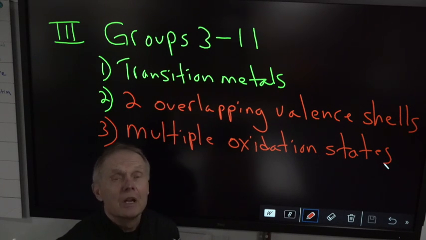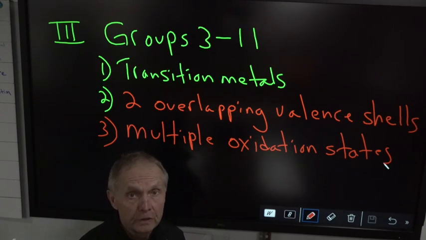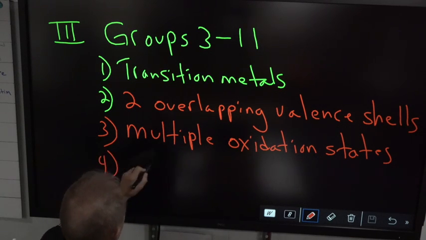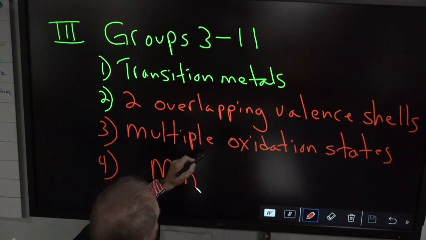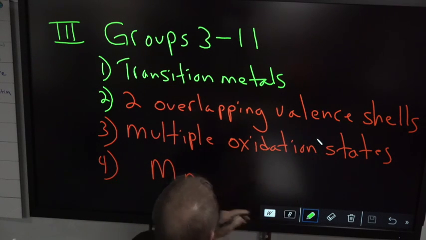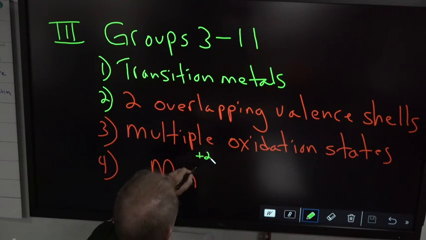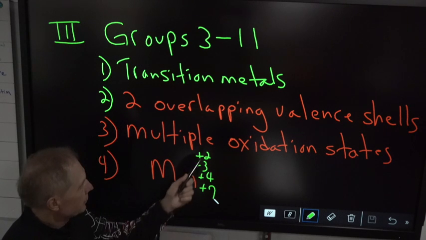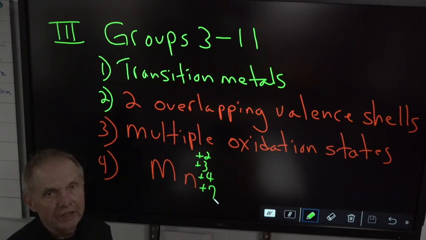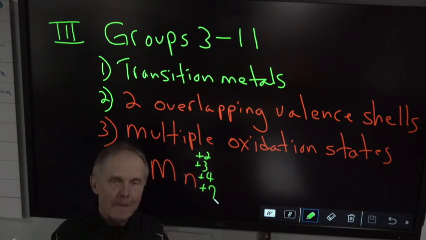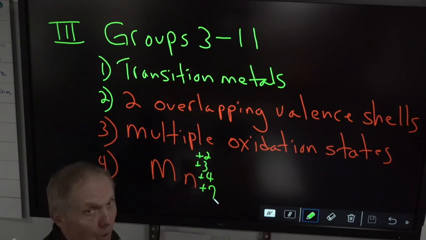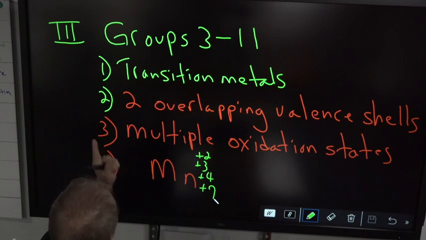That just means multiple charges, okay? Like manganese, Mn, it can lose 2, lose 3, lose 4, or lose 7 to become stable. So these are multiple oxidation states due to overlapping valence shells, okay? And one more crazy thing about the transition metals.